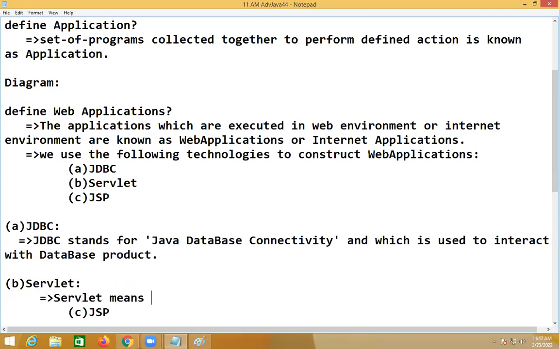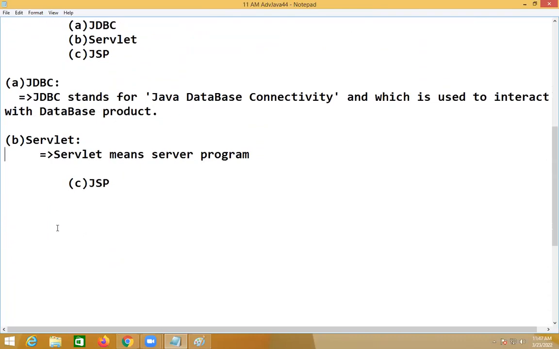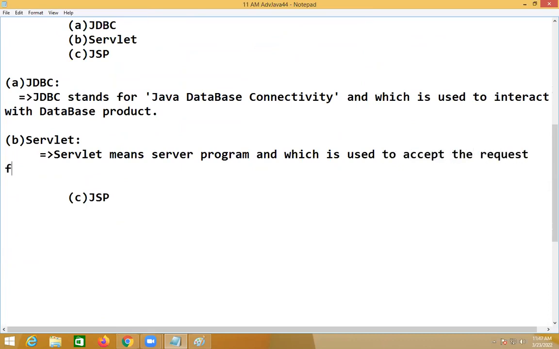Servlet means server program, and which is used to accept the request from the web browser.